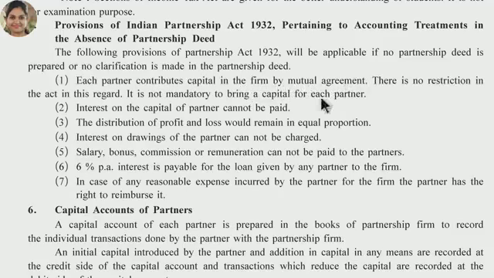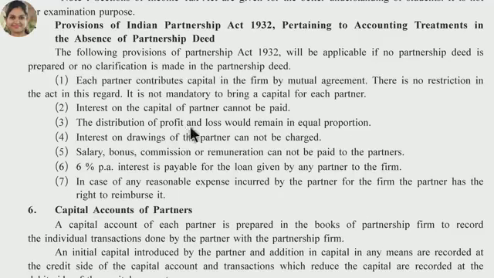There is no restriction in the Act in this regard. It is not mandatory to bring a capital for each partner. Okay. Second, interest on the capital of partner cannot be paid. If there is no written agreement, then partners cannot ask for the interest on capital. There will be no provision for the interest on capital.